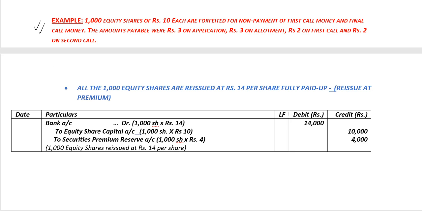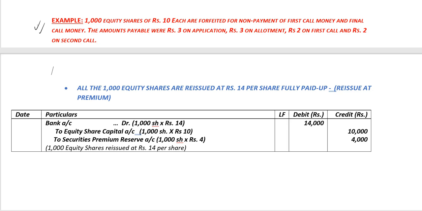The journal entry: we need to debit bank account with 1000 shares multiplied by the reissue price per share, which is rupees 14, and we arrive at 14,000 rupees. We need to credit the equity share capital account with 1000 shares multiplied by the paid up value per share, rupees 10, totals to 10,000 rupees.